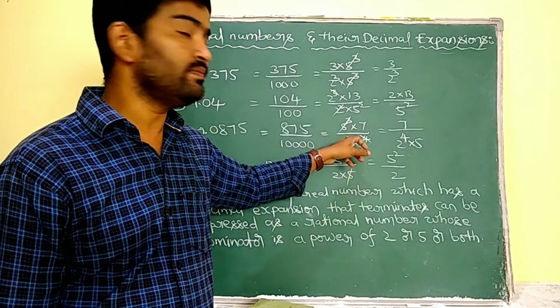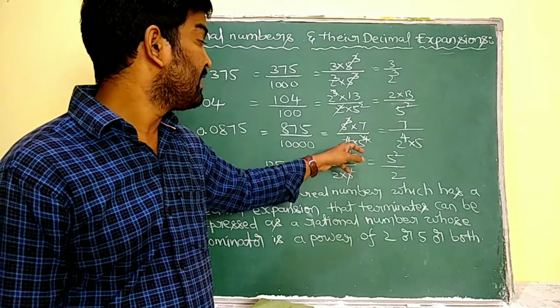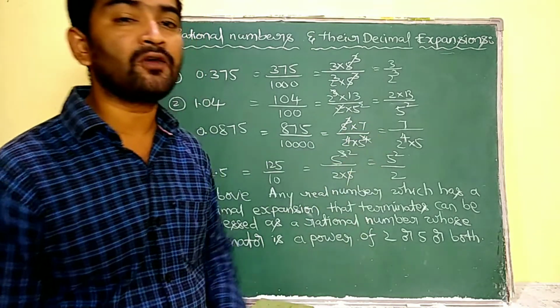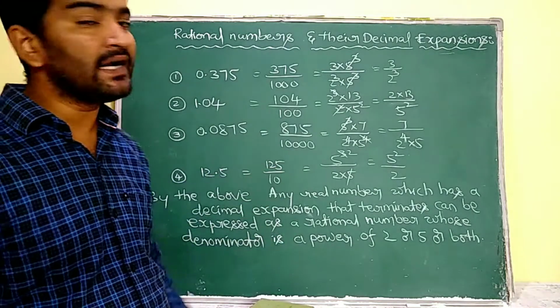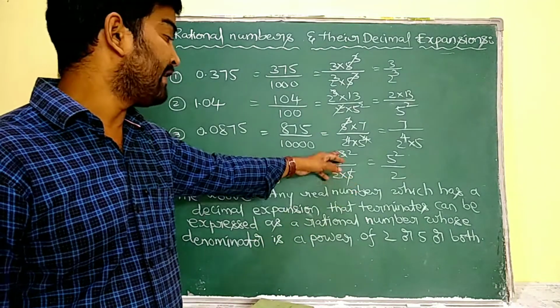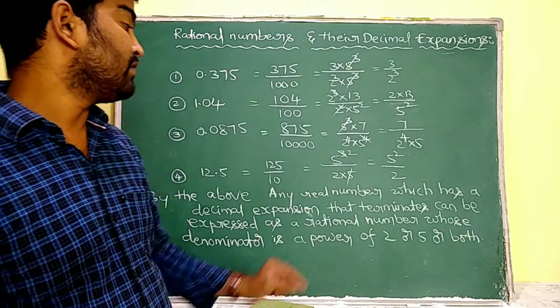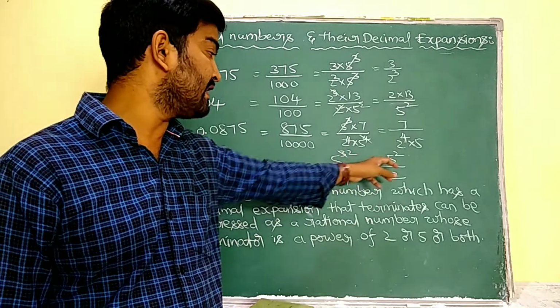Here this 5 cube cancels with 3 5's of this 5 power of 4. Now then 7 by 2 power of 4 into 5 is left. 12.5 means 125 by 10. 125 means 5 cube by 2 into 5. So here one 5 and here one 5 are going to be cancelled, then 5 square by 2 is left.